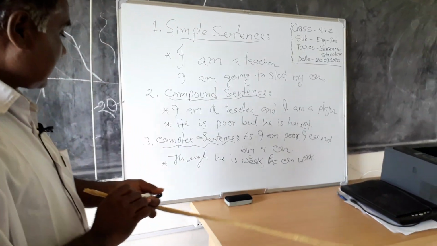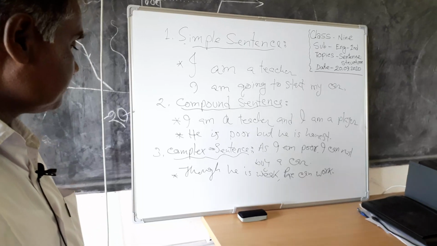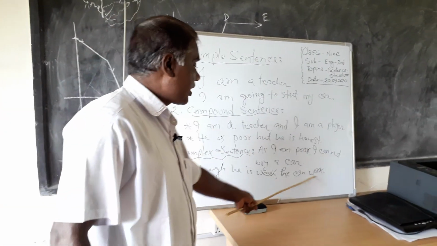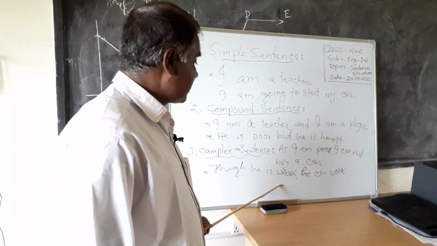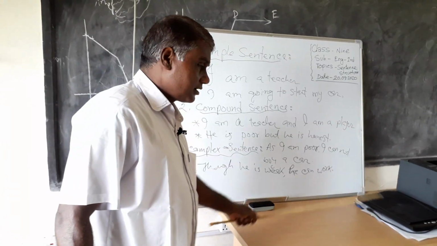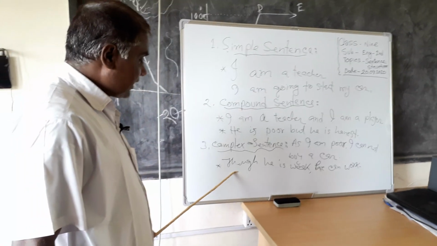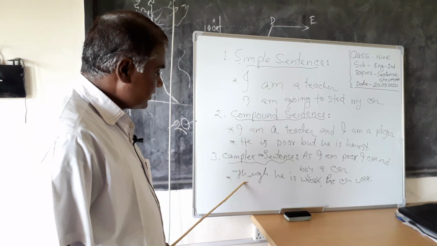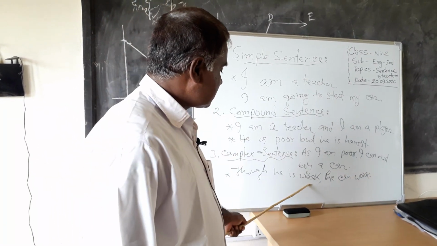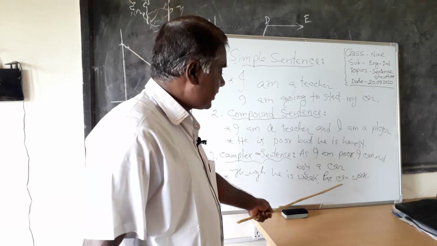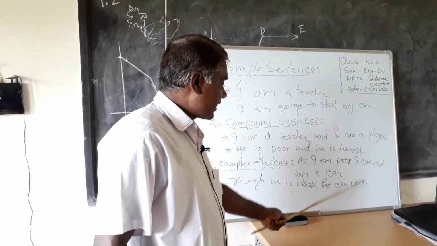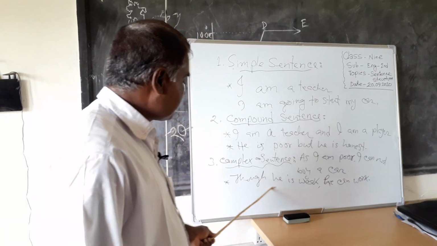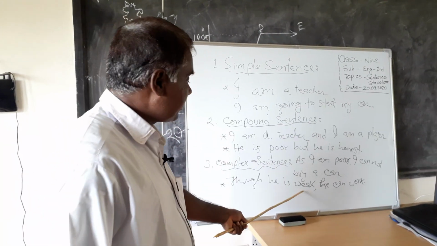I gave here another example. Look at the board. Though he is weak, he can work. It is another example of a complex sentence because it has a subordinate clause and a principal clause. The right side of this sentence is the principal clause and the left hand side of the sentence is the subordinate clause.